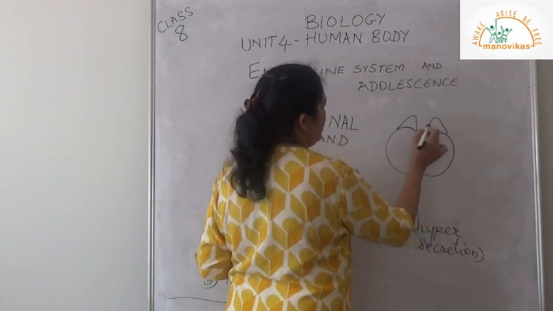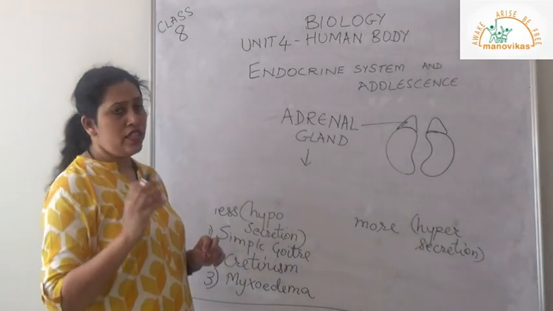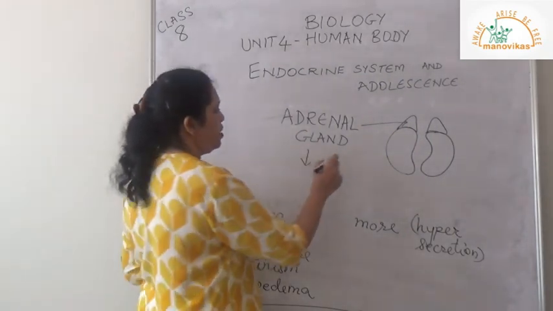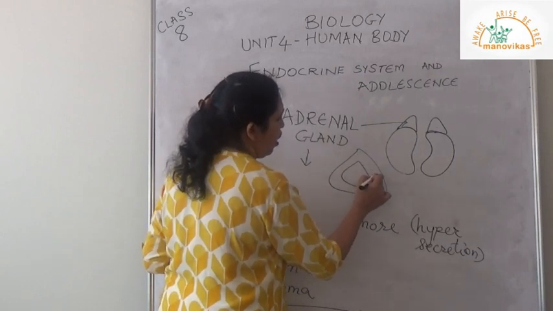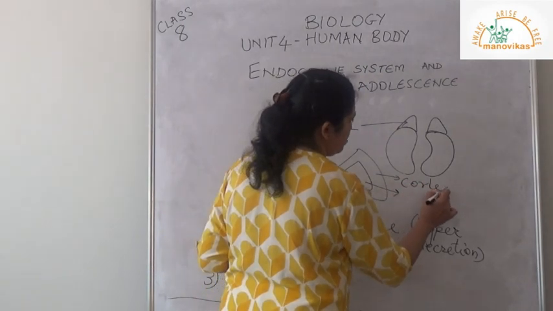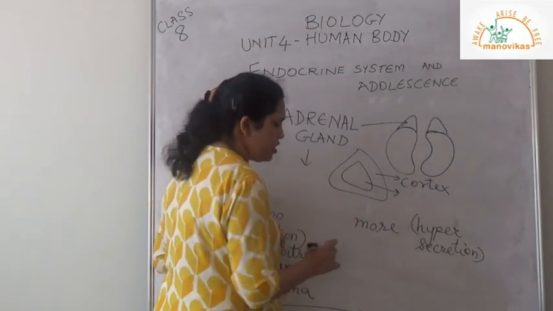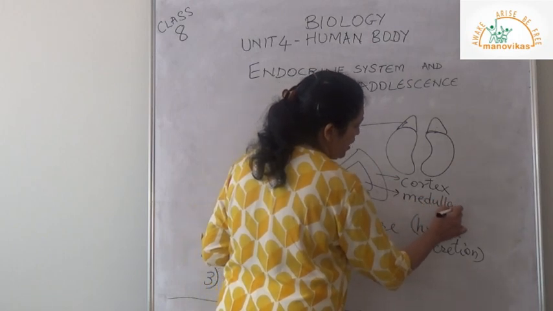This is the adrenal gland. Now the adrenal gland is divided into two parts, the inner part and the outer part. The peripheral part is called the cortex and the inner part is called the medulla, central medulla and peripheral cortex.